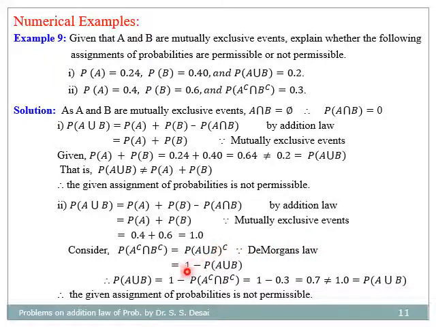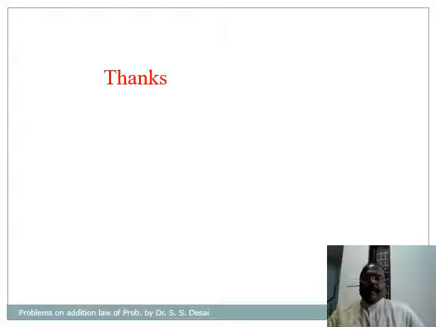And by complementation, it is equal to 1 minus probability of A union B. Therefore, probability of A union B is equal to 1 minus probability of A complement intersection B complement, and this is given to be 1 minus 0.3, that is equal to 0.7, which is not equal to 1, that is probability of A union B, and hence the given assignment of probabilities is not permissible.